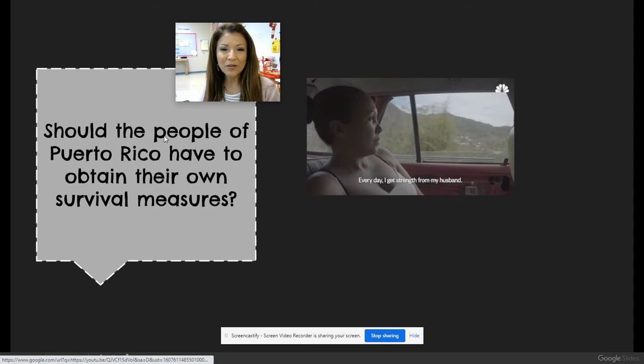The same thing here. Should the people of Puerto Rico have to obtain their own survival measures? Think about that. Okay, watch this video and analyze the video with the response in your head on should they have to obtain their own survival measures? Some people might say yes, some say no, but for the most part, no, right? This is where government should help out. And it's a very sad situation.